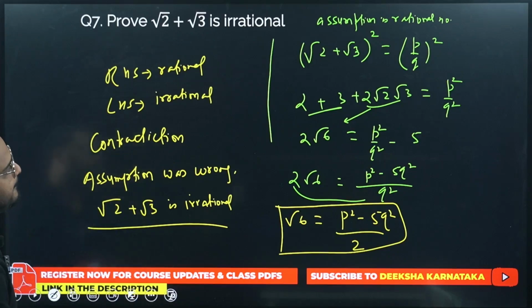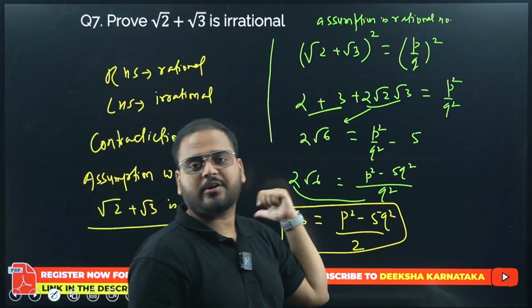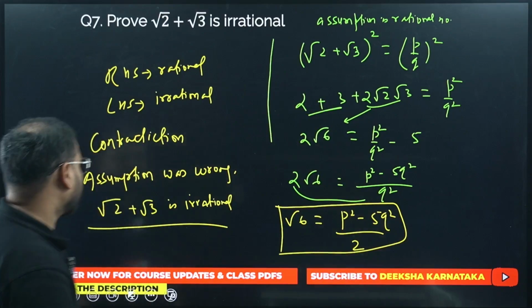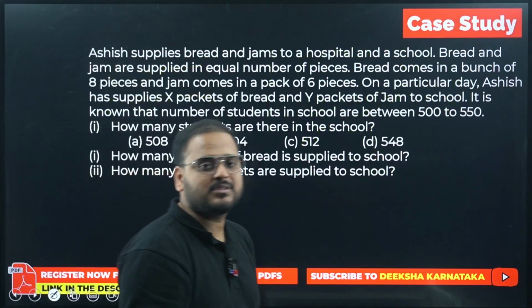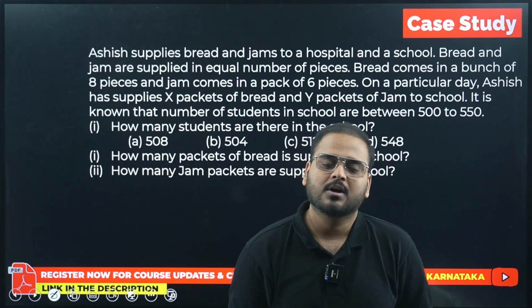Please have a look. Okay. I took the assumption, got the contradiction, proved it to be irrational. Alright. I hope this is visible. Moving on to the last set. What is that? Case study. I said that we'll do one case study also.